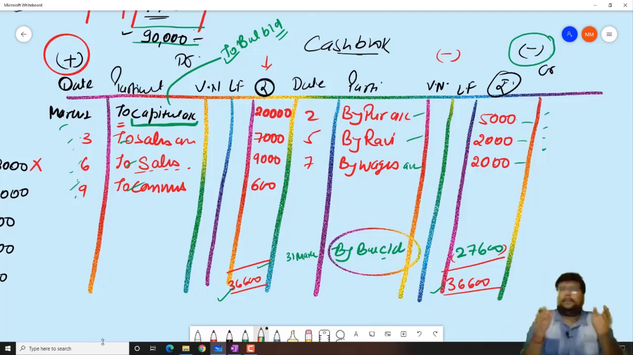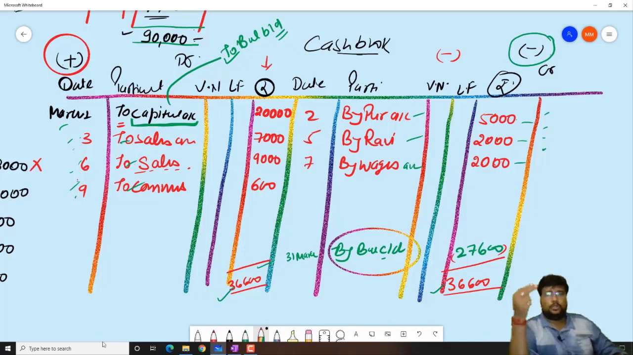Okay, so this is the basic concept of the cash book. In the next class, we will solve one or two questions based on the single column cash book, and we will make our concept more clear.